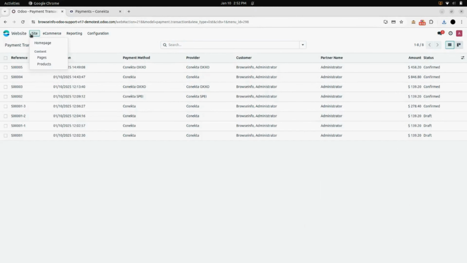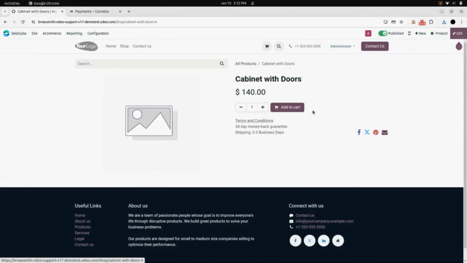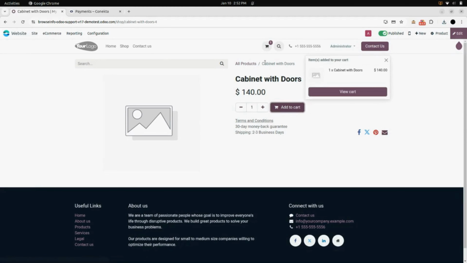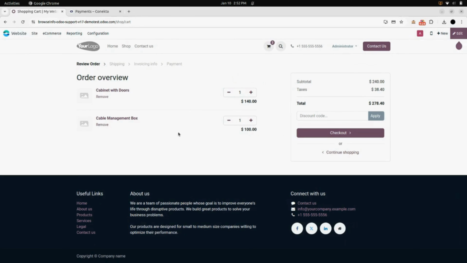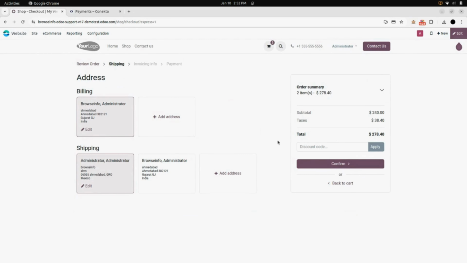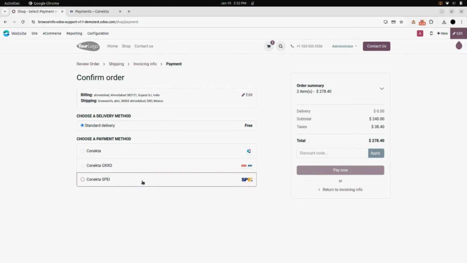Now again, we will go into the shop, add products to the cart. We can see the products added to the cart. Click on checkout. Click on confirm. If you need an invoice, yes. Otherwise, click on continue checkout. You can select Conekta SPEI. After that, click on pay now.